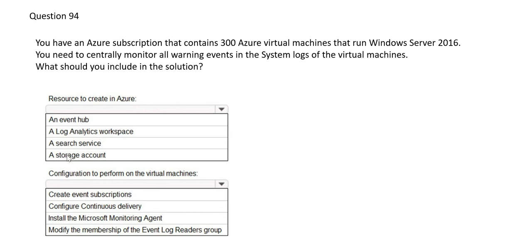Let's look at storage account. Storage account will not help you with this. You want to centrally monitor, not just store. You don't want to only store the logs, you want to monitor them also. So that's why storage account is totally wrong. Let's look at search service.